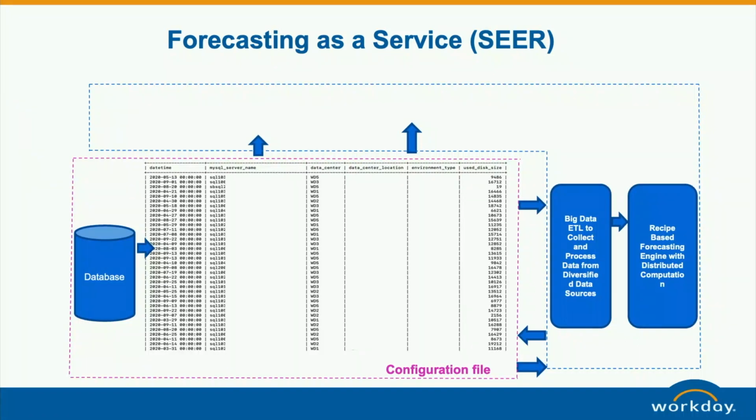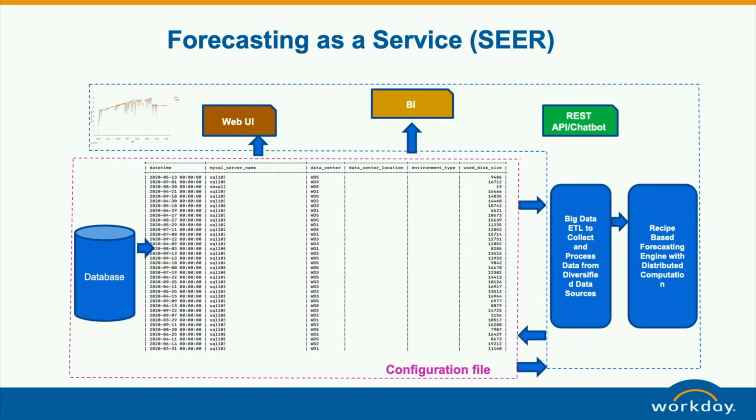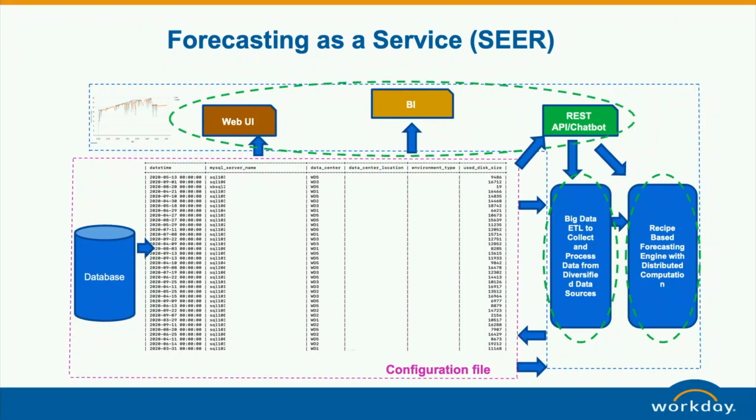Once the data is exported, there is a UI which can connect to show it, and it can also be integrated with other services using the API. So here we can see basically this part and this part, the three major things.